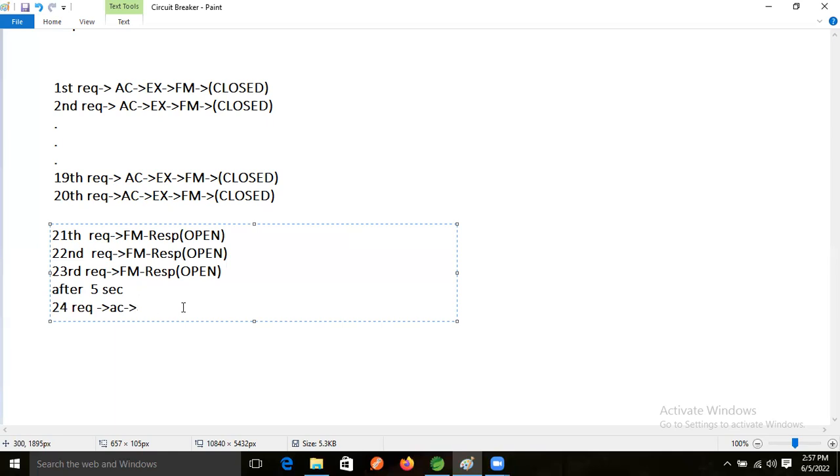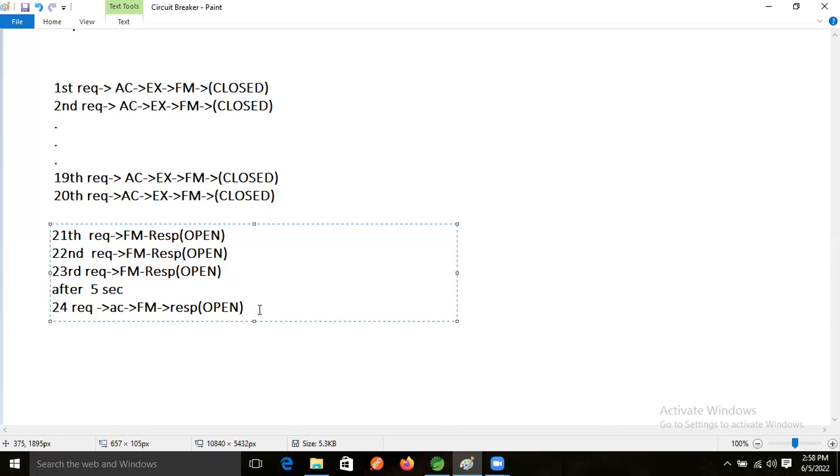After that, if the problem is still there in our application, then the fallback method will execute, and the response we will get is in the open status.